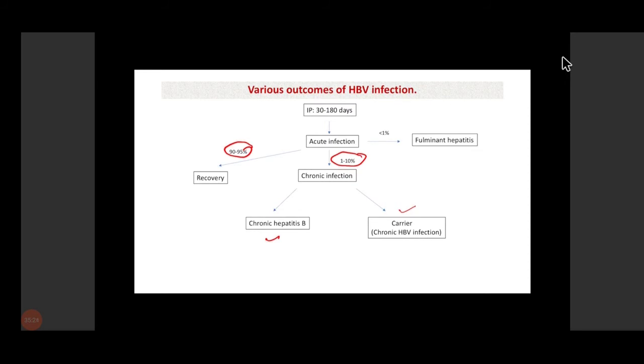So the patient may have acute infection, or the patient may develop chronic infection, sometimes presenting with chronic hepatitis, or there is a chronic carrier state in hepatitis B virus infection, in which the patient is asymptomatic but can transmit the infection.